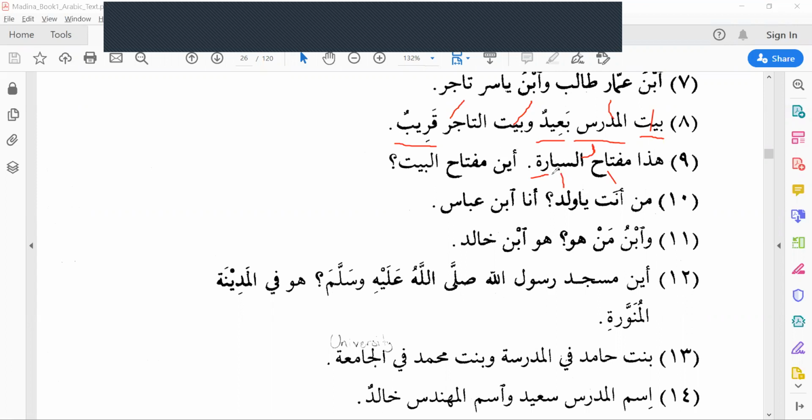Aina miftahul baiti. Mudaf, mudafun ilayhi. Okay. Hadha miftahu sayyarati. Aina miftahul baiti. This is the car's key and where is the house key?